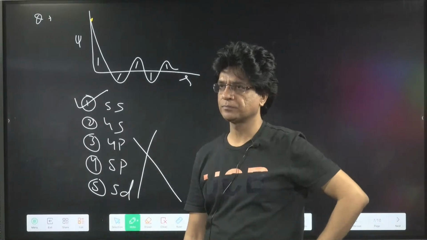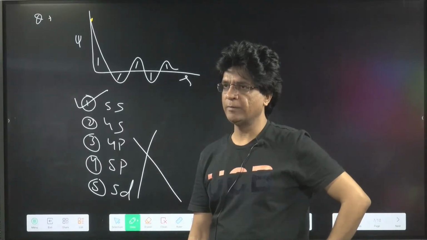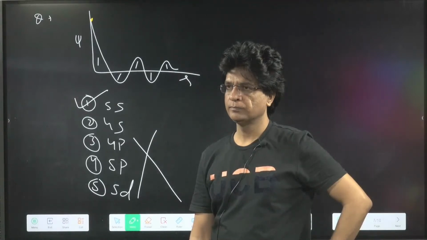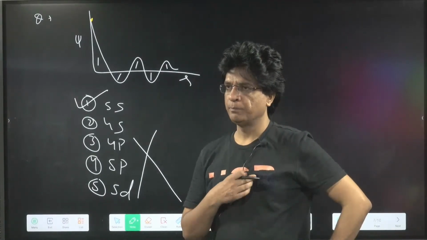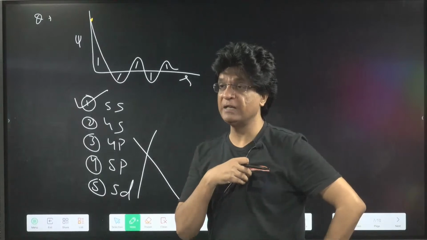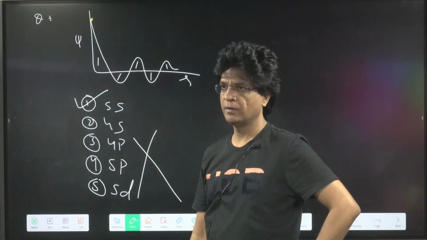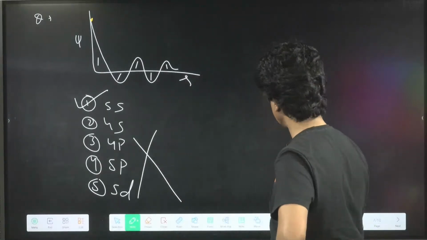It cannot be 4P. Are you getting it, beta? P will begin with zero value. This is beginning with non-zero value. This is psi. Yes or no?